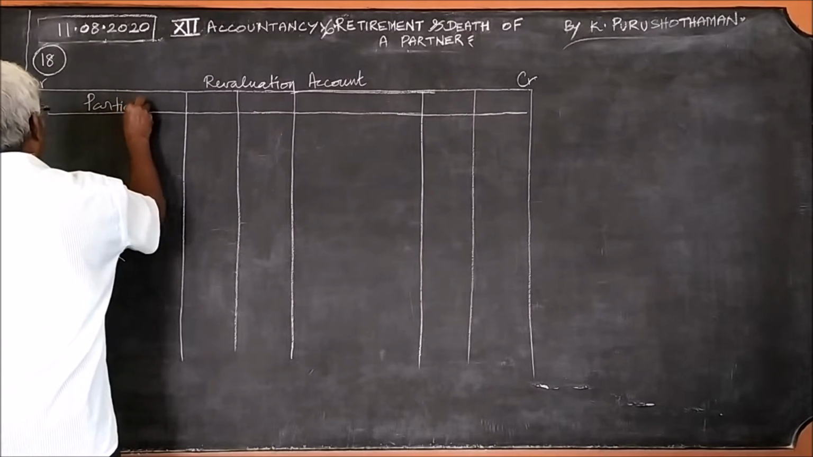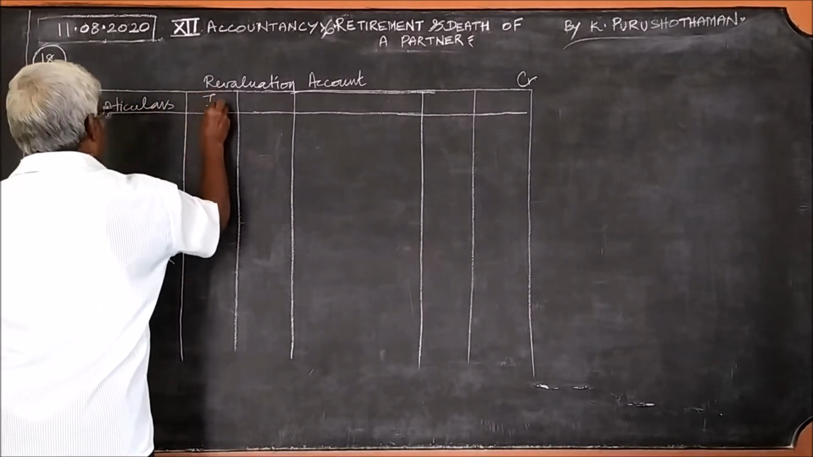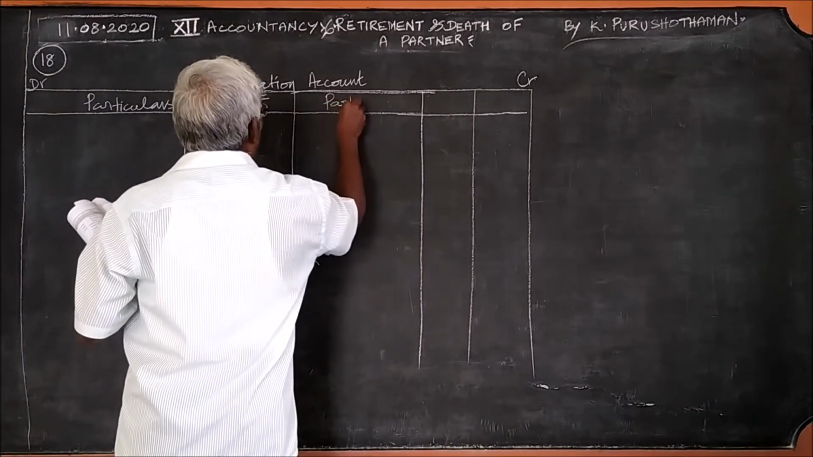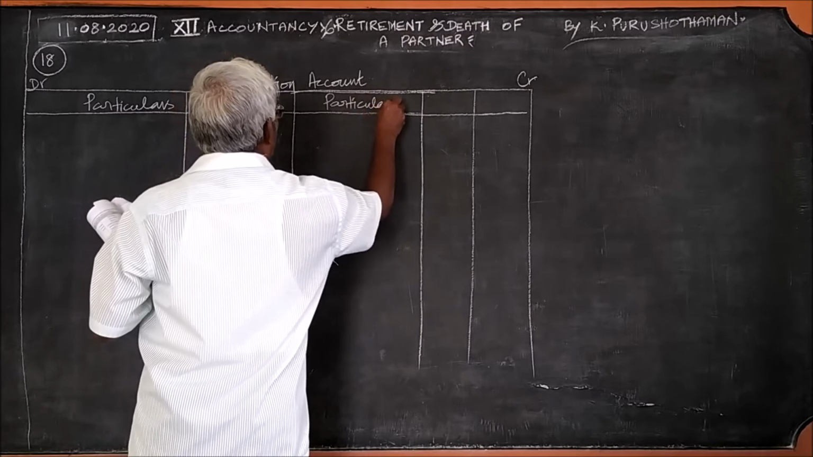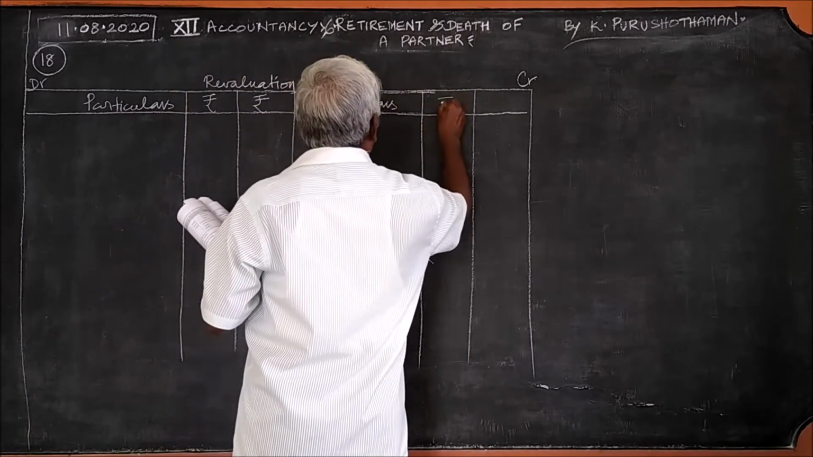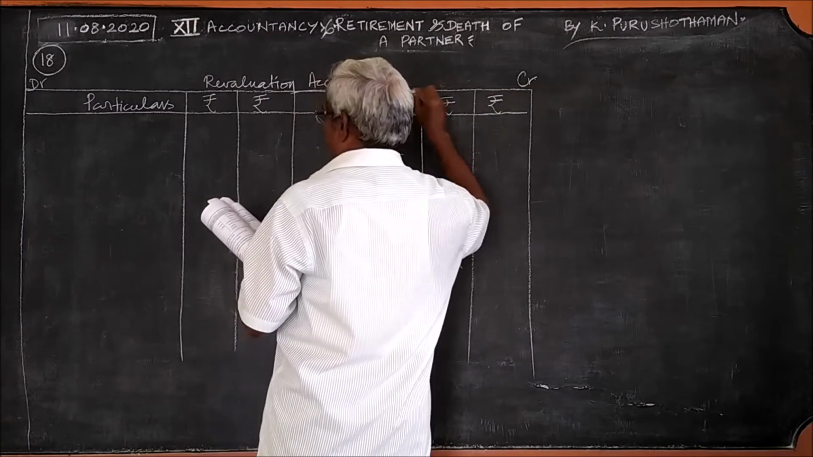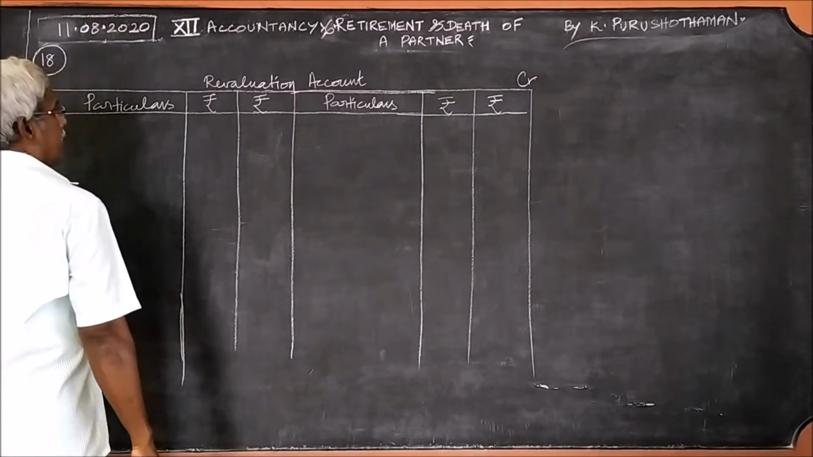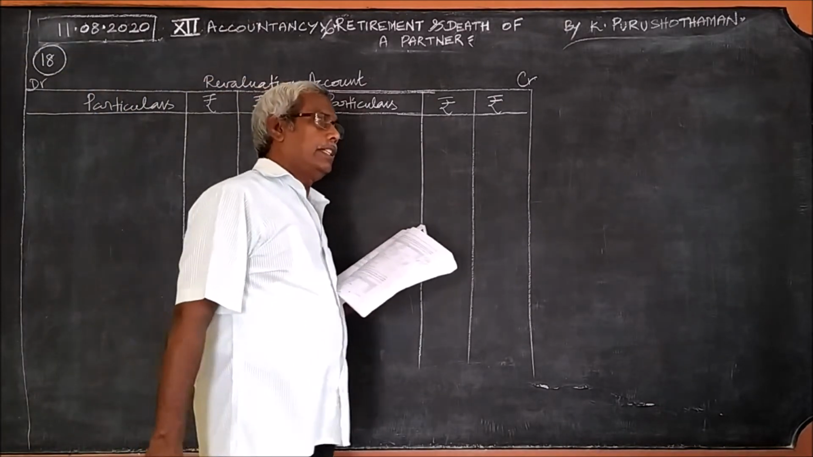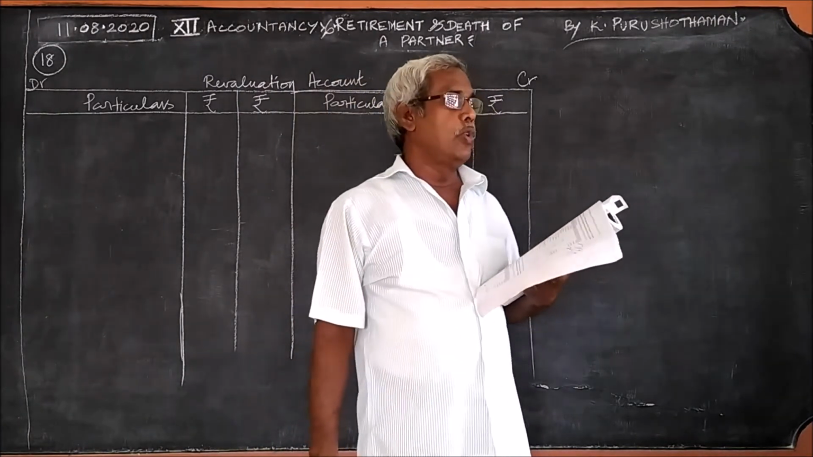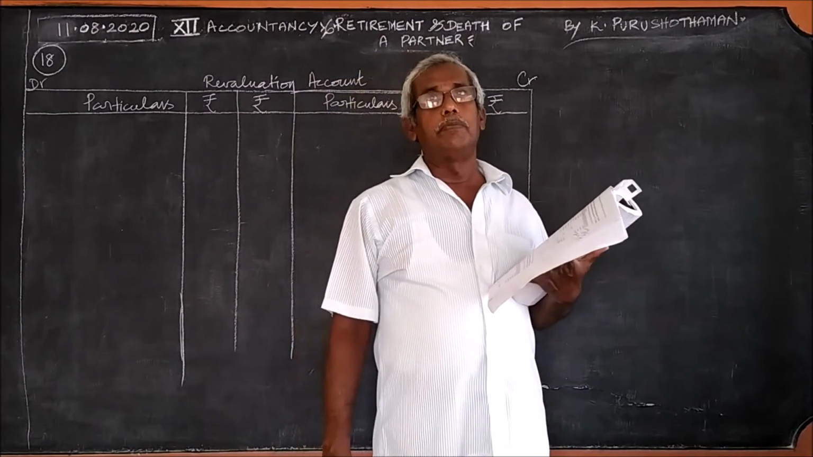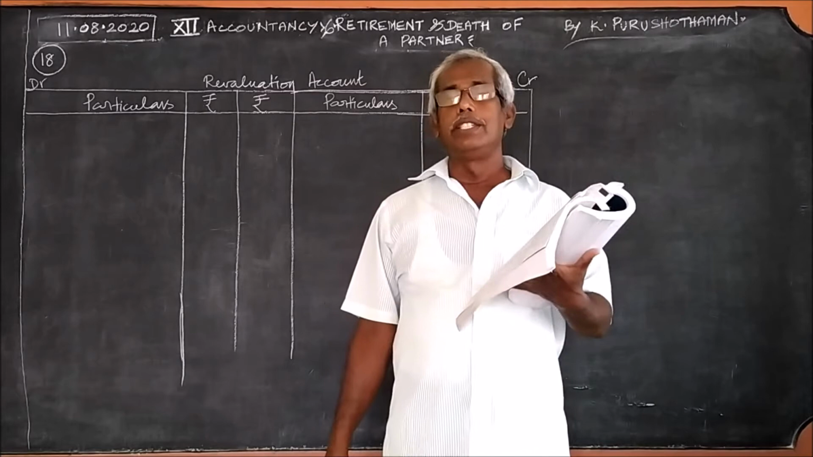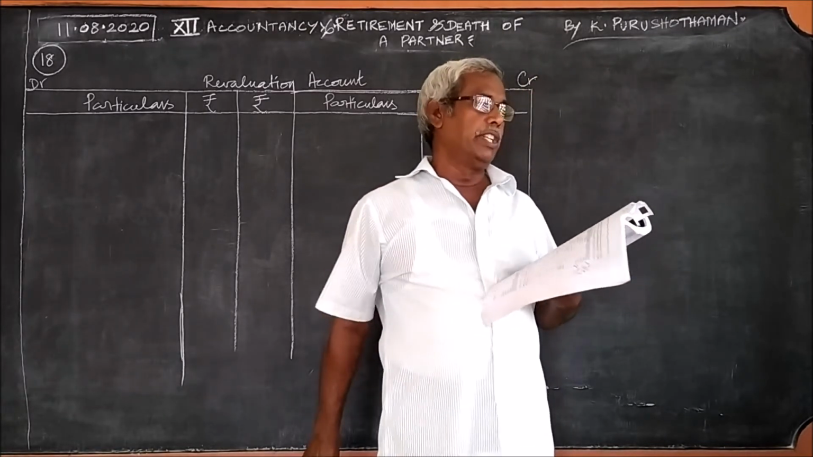Particulars, rupees. Here also particulars, rupees. In this, what we should write? We should select the increase and the decrease in the value of assets and liabilities. That is profit items and the loss items. Where we should go through for finding these items, we should go to the adjustment.